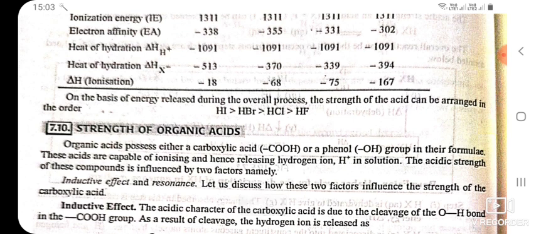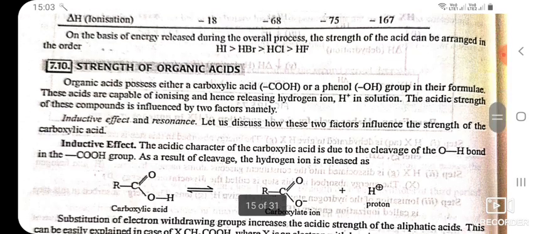On the basis of energy released during the overall process, the strength of the acid can be arranged in the order HI, HBr, HCl and HF.